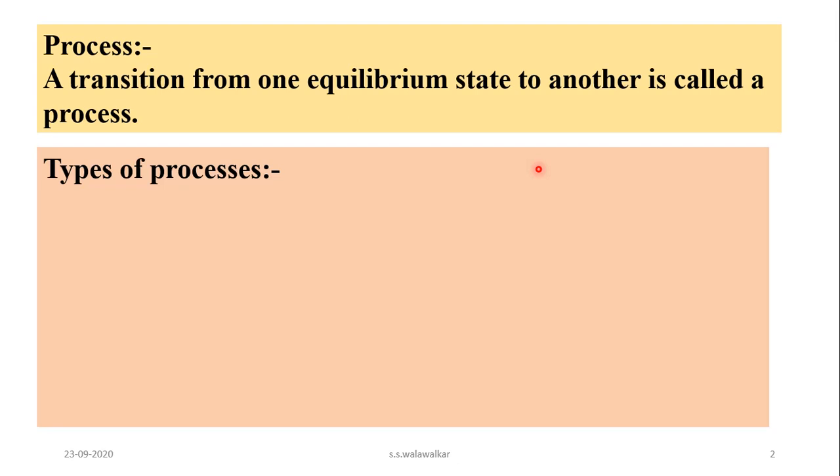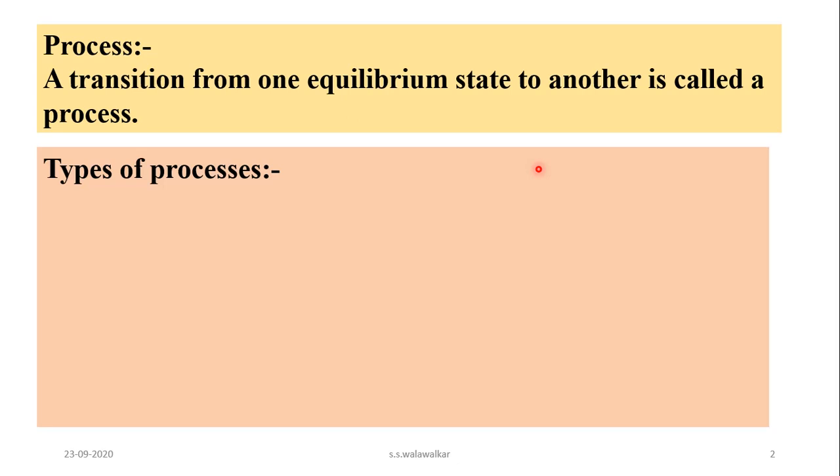A transition from one equilibrium state to another equilibrium state is called a process. That means a process is a path or a way by which one equilibrium state of a system is converted or changed to another equilibrium state. So a transition from one equilibrium state to another equilibrium state is called a process.